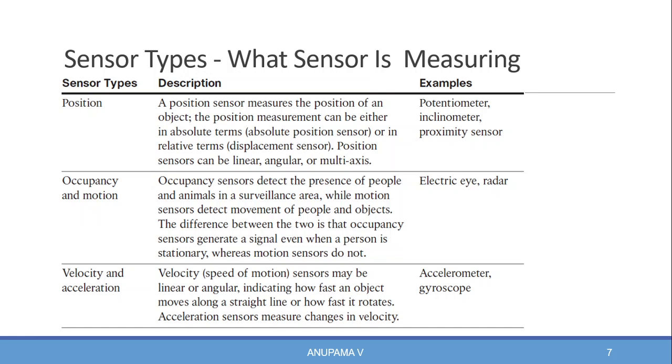Next sensor type is velocity and acceleration. A velocity sensor may be linear or angular, indicating how fast an object moves along a straight line or how fast it rotates. An acceleration sensor measures change in velocity. Examples for velocity and acceleration sensors are accelerometer and gyroscope.